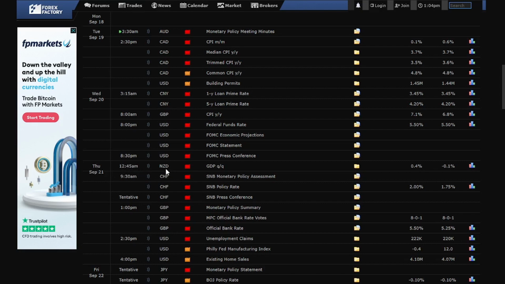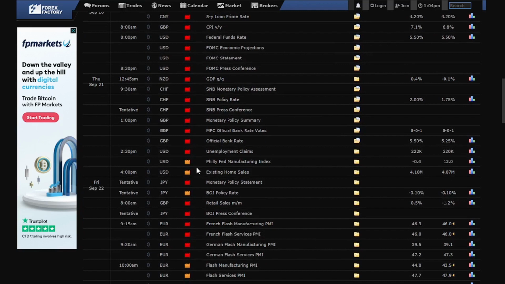On Thursday, September 21st, at 12:45 a.m., we have NZD GDP. At 9:30 a.m., we have CHF SNB monetary policy assessment, SNB policy rate, and tentative SNB press conference. At 1 p.m., we have GBP monetary policy summary, MPC official bank rate vote, and official bank rate. At 2:30 p.m., we have USD unemployment claims. Watch out for this one, especially if you are trading gold or US dollar pairs.